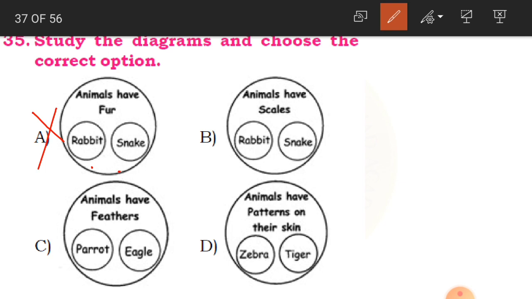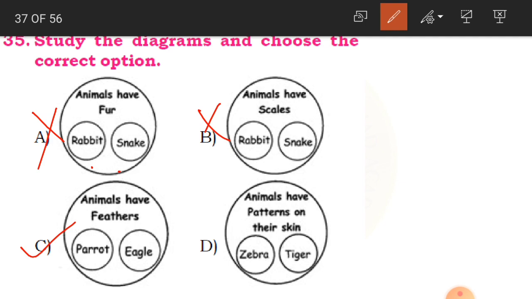Rabbit and snake have scales as we have on the fish and all other aquatic animals. No, B is also the wrong answer. C is animals have feathers. Animals have feathers, that is parrot and eagle. Do they have feathers? Yes, birds. So they are birds and they have feathers. So this is the right option.